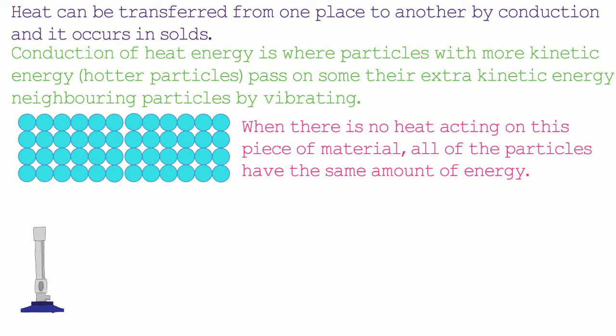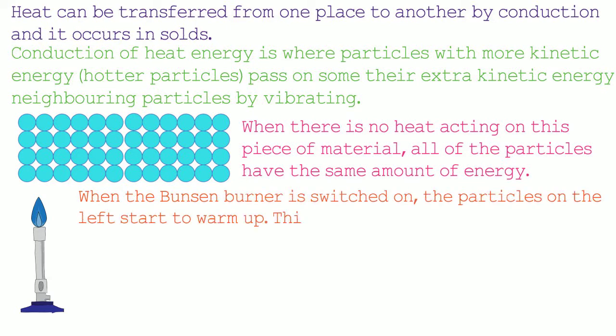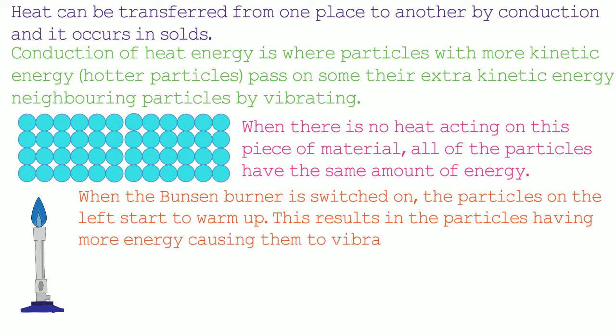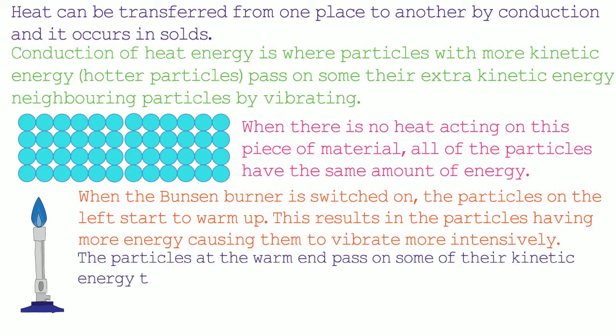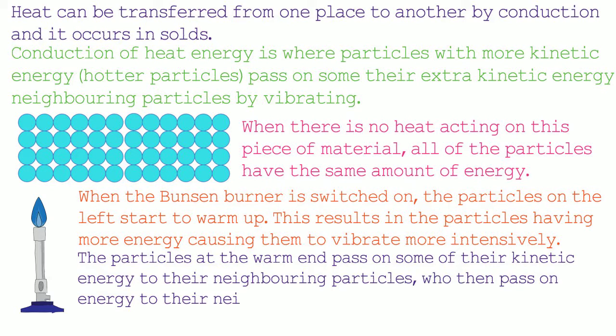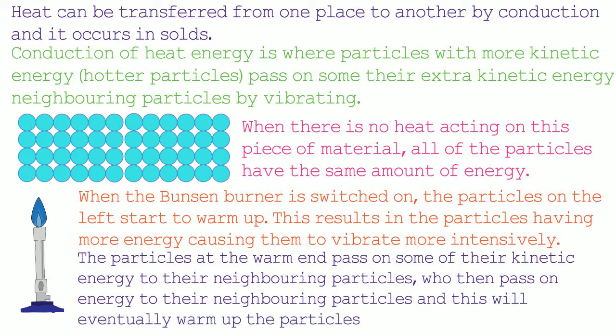Let's suppose now that we place a Bunsen burner under the left side of this material and we switch the Bunsen burner on. The switching of the Bunsen burner on results in the particles on the left having more energy, which results in them vibrating around their fixed position more intensively. The particles at the warm end pass on some of their kinetic energy to their neighbouring particles, who then pass on some of this energy to their neighbouring particles, and this will eventually warm up the other end of this